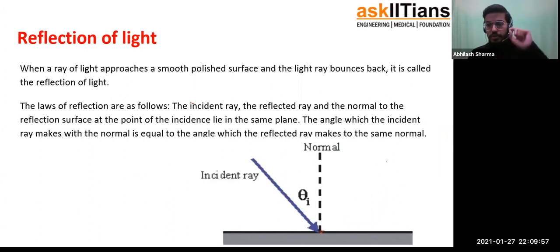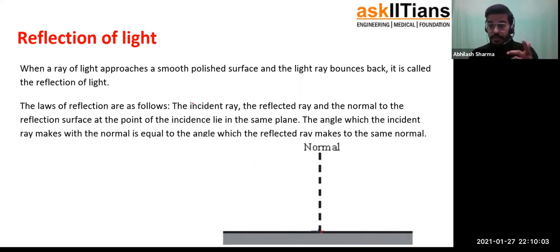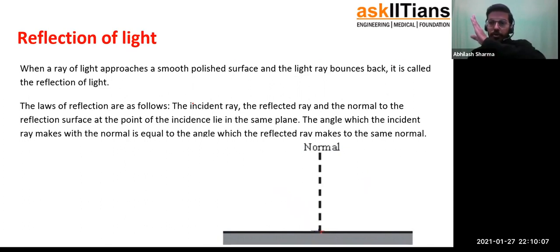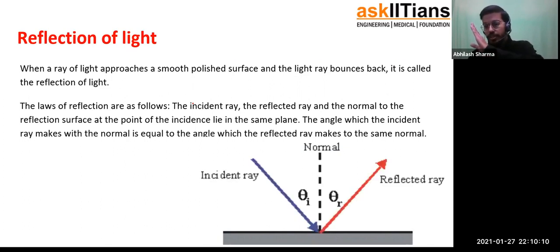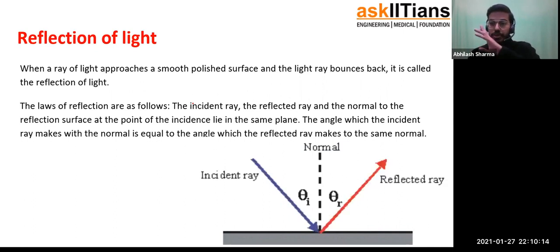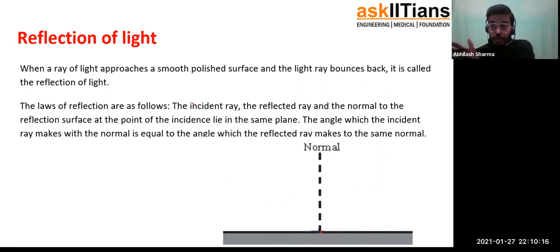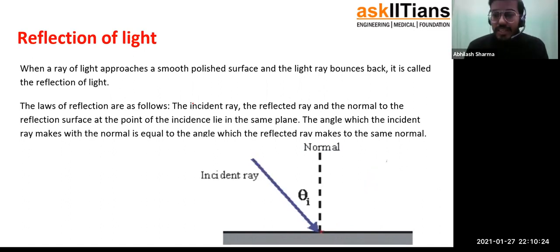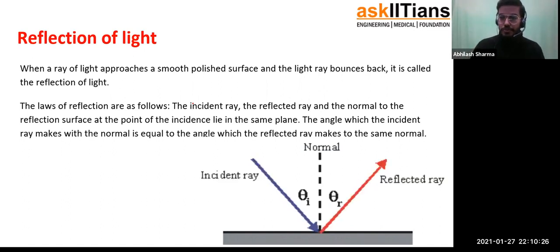Incident ray comes in at theta angle. Now this theta angle at which it came, we call it the angle of incidence. Now we see how the light ray will go after this, which is what you see in the red colored ray. The light ray actually goes at some angle theta r, we call it the angle of reflection. And surprisingly, both these angles come out to be equal. They are always the same. Theta i is always equal to theta r.